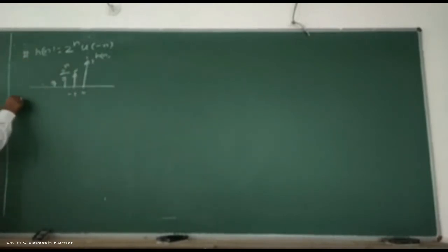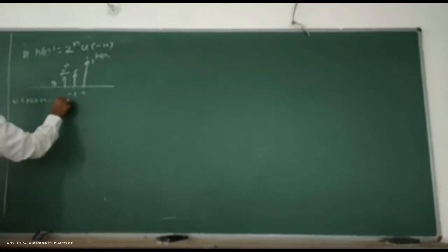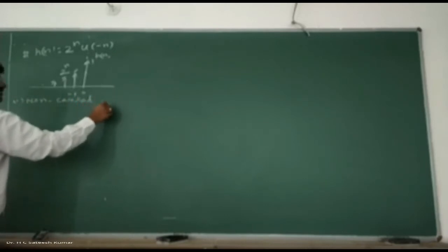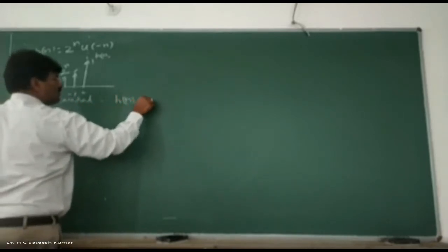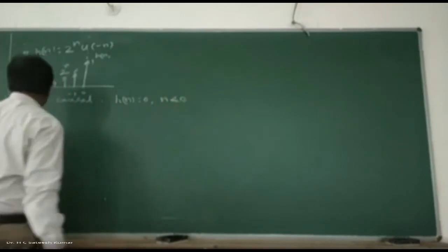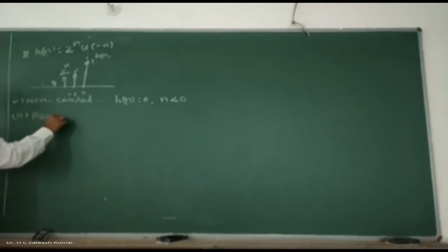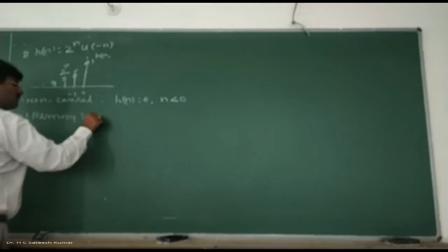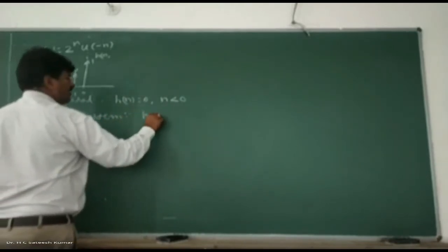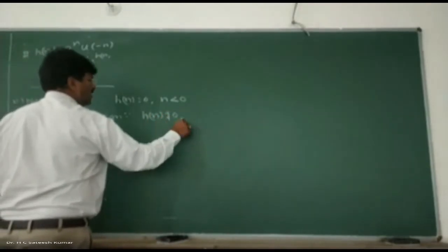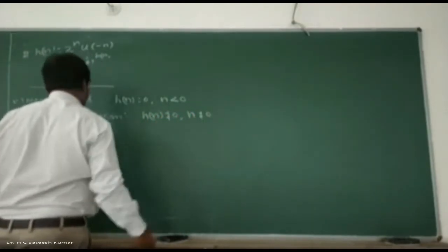First one, it is non-causal. Why is it non-causal? Before 0, it exists. Non-causal because h of n is not equal to 0 for n less than 0. Second one, it is a memory system, because h of n is not 0 for n not equal to 0. That means other than 0 also it exists.